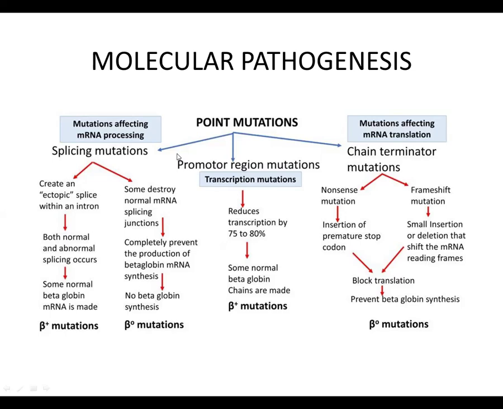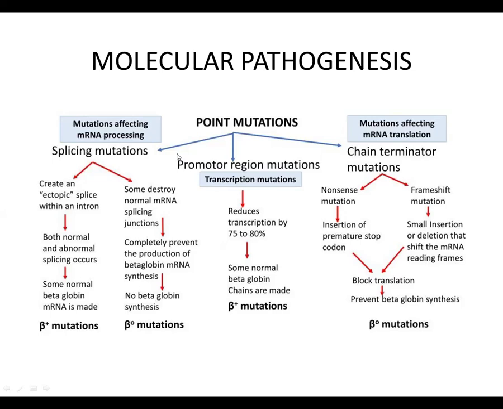In cases of promoter region mutations, the transcription of the beta globin chain is reduced, which results in formation of only some of the normal beta globin chain. So this results in beta plus mutations.